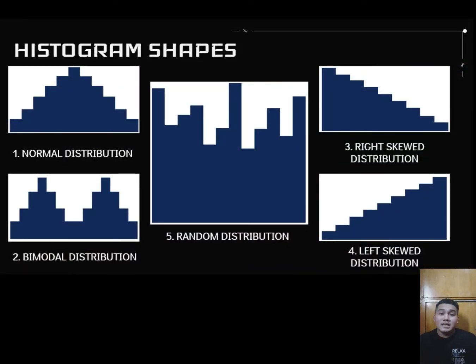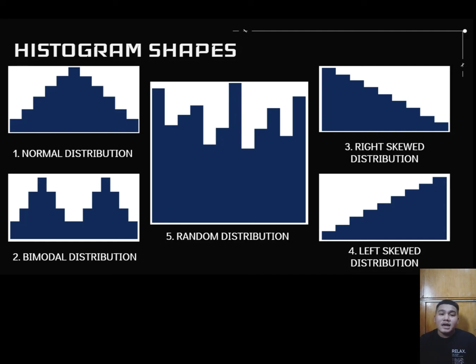So the next is the histogram shapes. The first is a normal distribution. In a normal distribution, points on one side of the average are as likely to occur as on the other side of the average. The next is a bimodal distribution. In a bimodal distribution, there are two peaks. The data should be separated and analyzed as separate normal distributions.